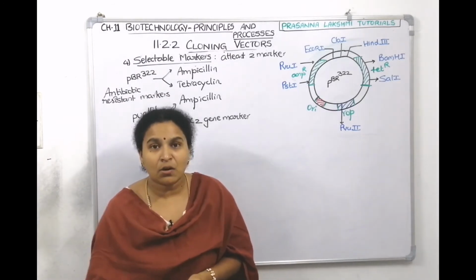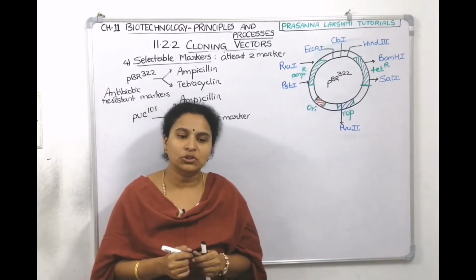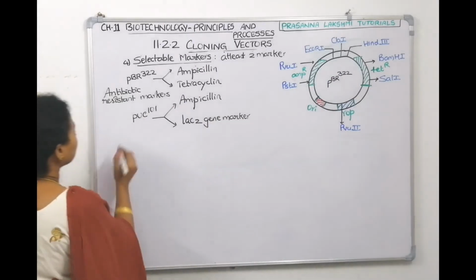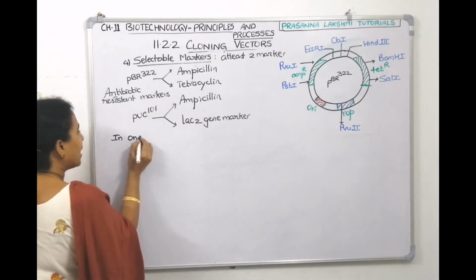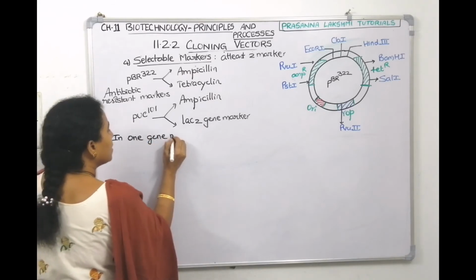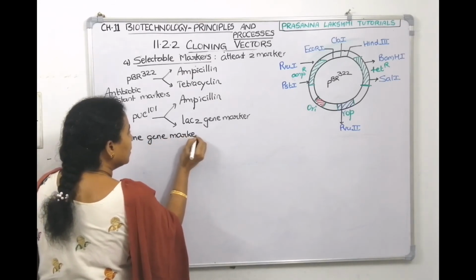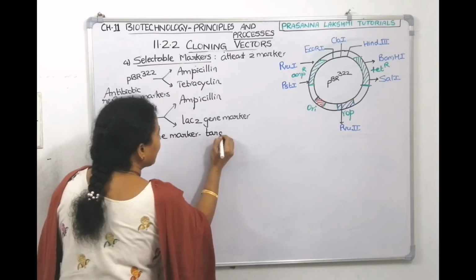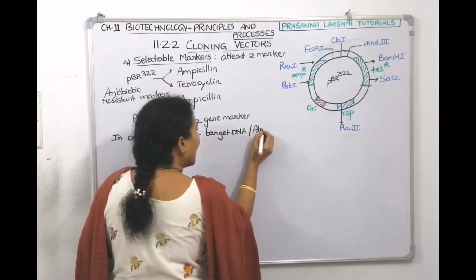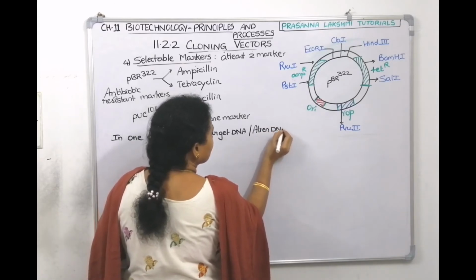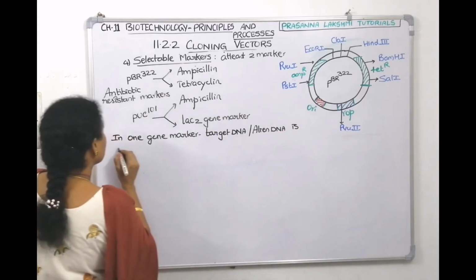So let us write the roles of the 2 gene markers, at least 2 gene markers. In one gene marker, the target DNA, also called alien DNA, is introduced.